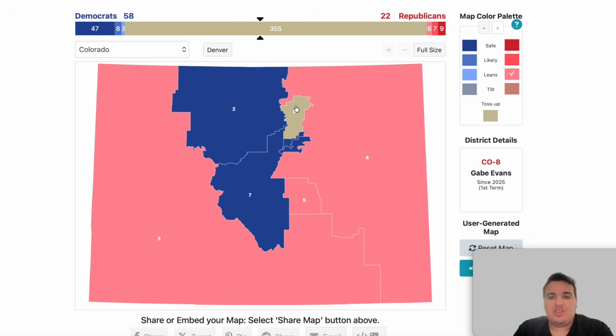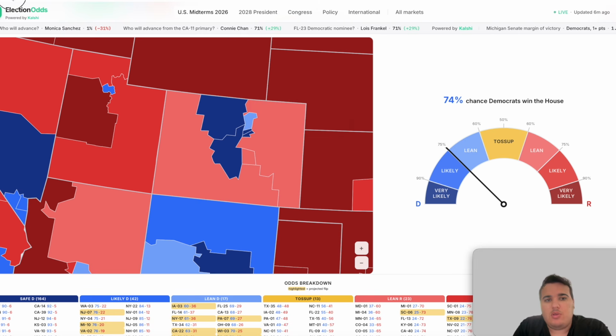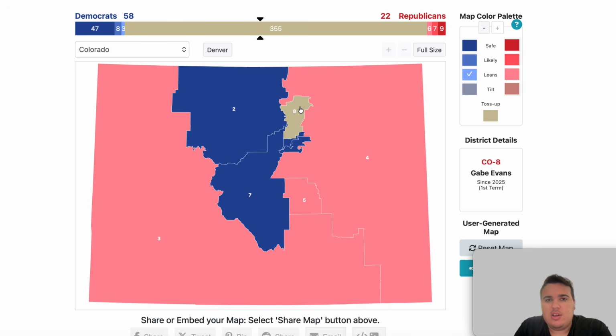The 8th district, which is Gabe Evans' seat, he only won the seat in 2024 by under 1% of the vote. It was super, super close. This is one of the Democrats' top targets here. It's listed on the Kalshi odds, lean Democratic at 68% to go to the Democrats. So we can add this district to the Democratic side. So the Democrats overall are now up to 59 seats.